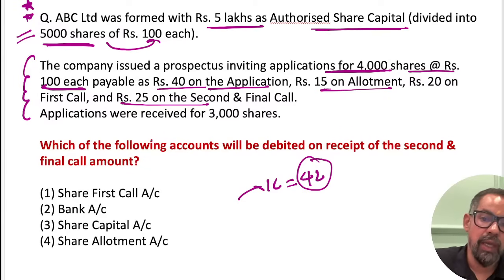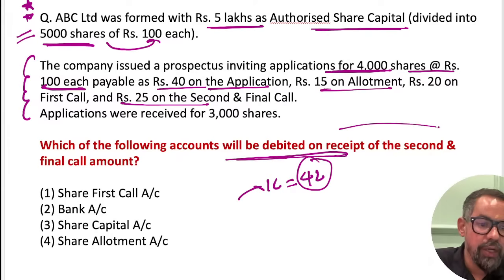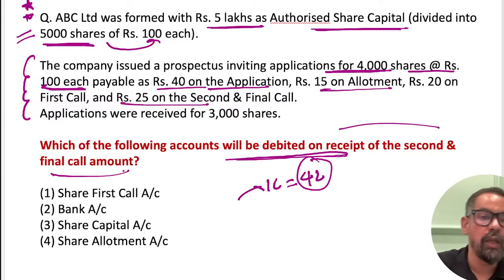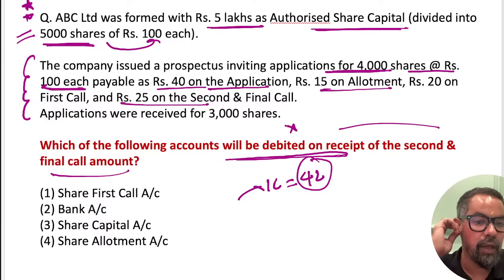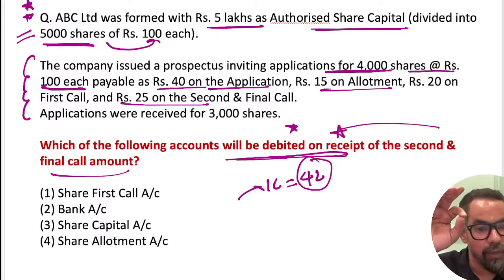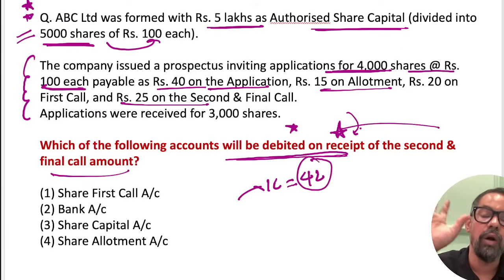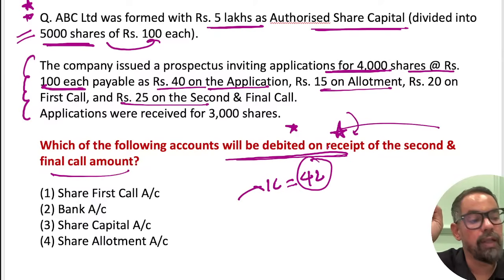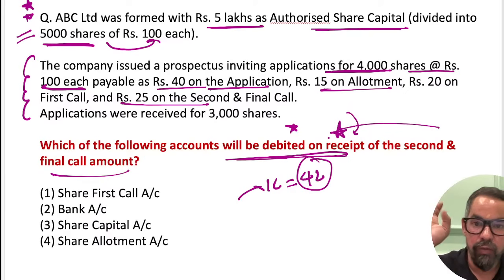So now see, another question: which of the following accounts will be debited on receipt of the second and final call? Okay. What I have told you earlier, whenever it is a receipt from the call, which account will get debited? What did I say? Tell me. Last time also we spent around 15 to 20 minutes on this particular question. Okay. So which account will get debited?